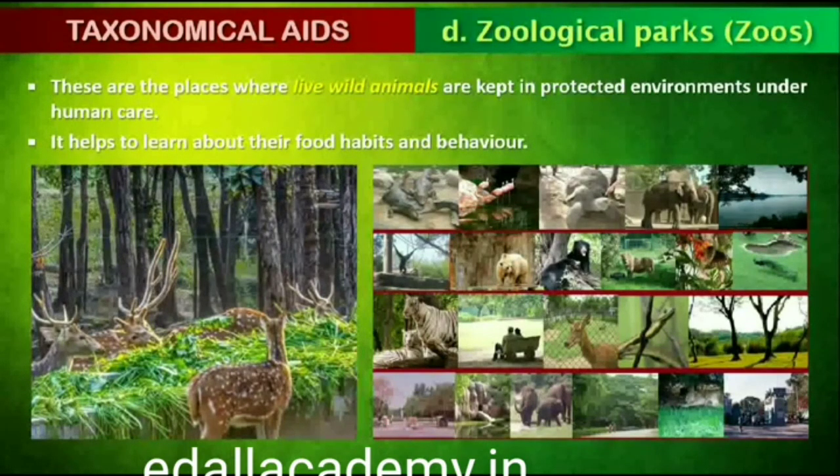1.4.4 Zoological Parks. These are the places where wild animals are kept in protected environments under human care and which enable us to learn about their food habits and behavior. All animals in a zoo are provided, as far as possible, the conditions similar to their natural habitats. Children love visiting these parks, commonly called zoos.